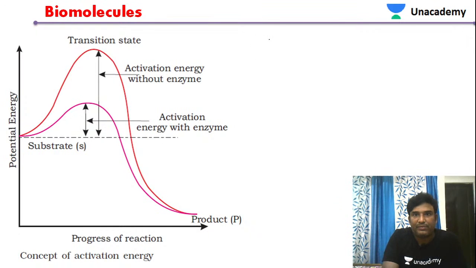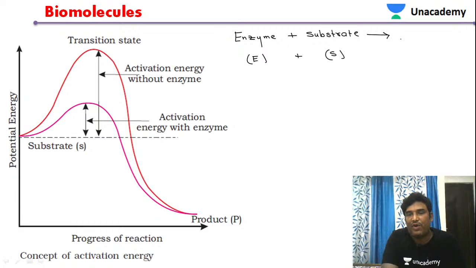Now let us see how the enzyme reduces the activation energy in this particular diagram. But before that, how do these enzymes function? Every enzyme reacts with substrate, this is how we represent it. Enzyme reacts with substrate to form the enzyme substrate complex.